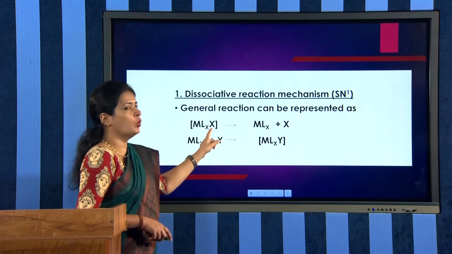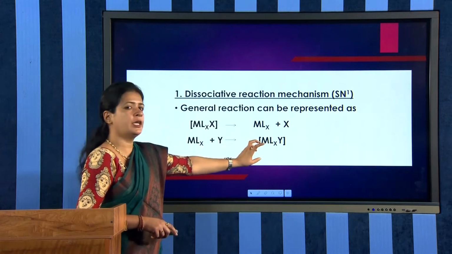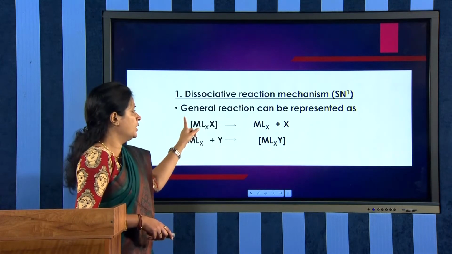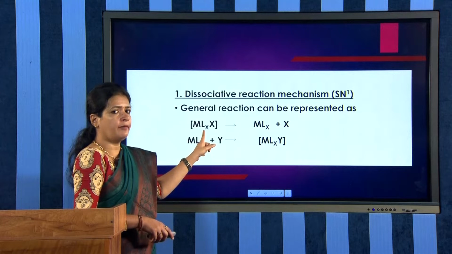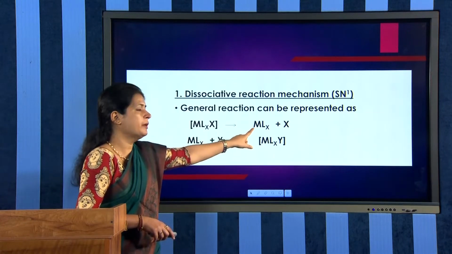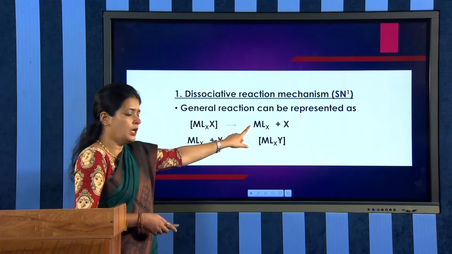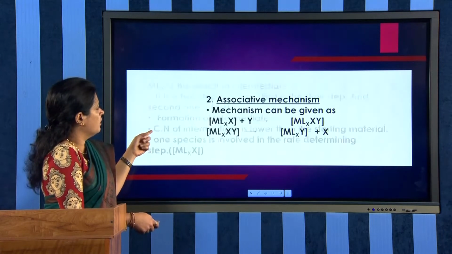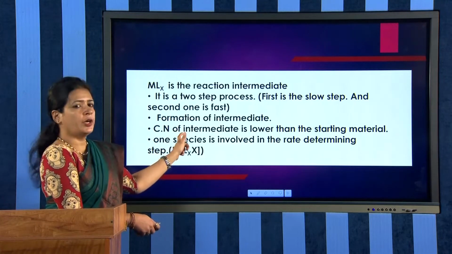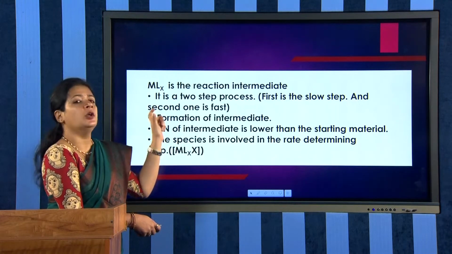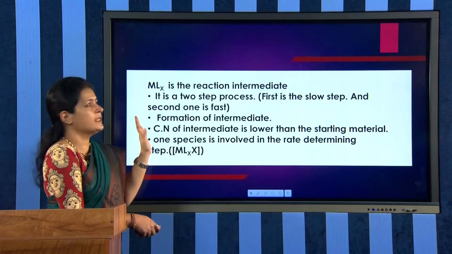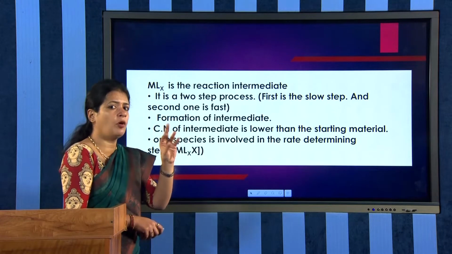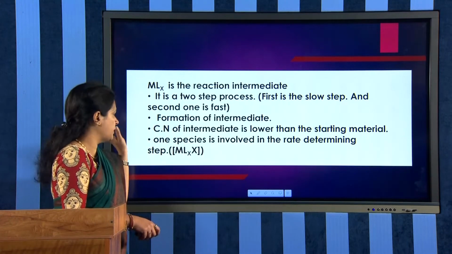And if X is removed, if 1 is removed, what will be the coordination number? The coordination number of the intermediate is only 3. So, if the starting material has coordination number 4, the intermediate will have coordination number 3. So, 1 less, right? This is what I mean: the coordination number of the intermediate is lower than the starting material. Always in a dissociative mechanism, the coordination number of the intermediate formed will be lower than the starting material.